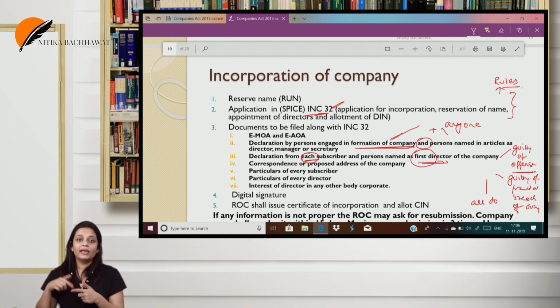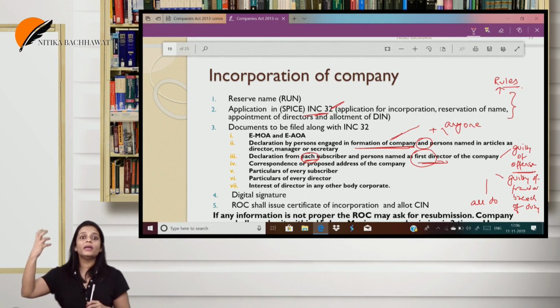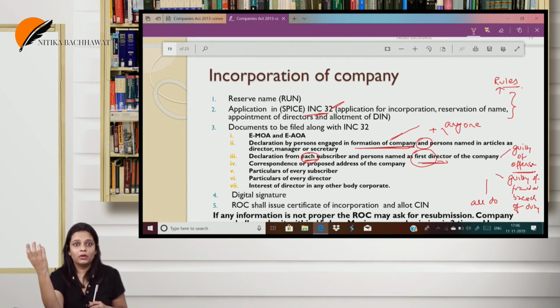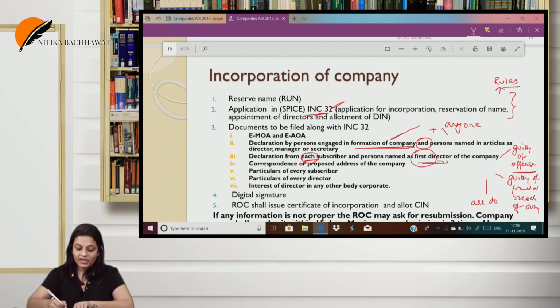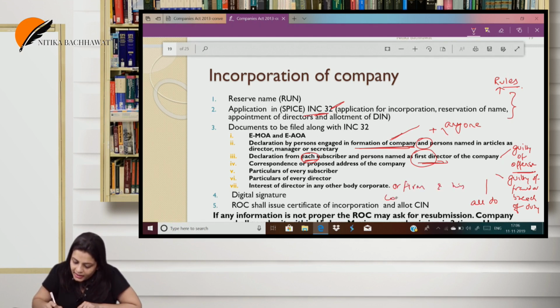In case again I need the details of the directors. What details of the directors? Their name, surname, address, occupation, identity proof, and yes, in case of a director, I also need the DIN. Now, my director can also be a director of any other body corporate, or he can be a partner of a firm. So such declarations, a declaration of his interest in any other body corporate or firm, and his consent to act as director.